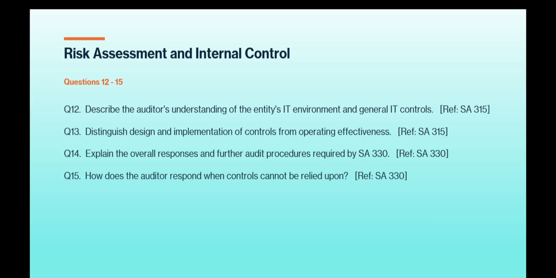Question number 12, describe the auditor's understanding of the entity's IT environment and general IT controls. Question number 13, distinguish design and implementation of controls from operating effectiveness. SA 315. Question number 14, explain the overall responses and further audit procedures required by SA 330. Question number 15, how does the auditor respond when controls cannot be relied upon? SA 330. Very important question.